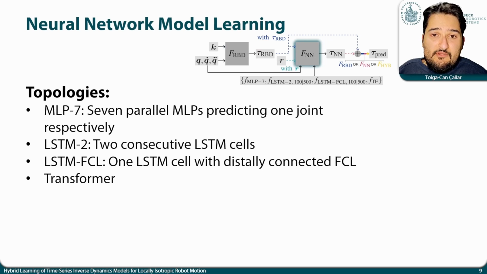However, at the same time, the downstream neural network component itself accepts the rigid body dynamics model predictions as an auxiliary input along with the joint angles, velocities, and accelerations to generate the final hybrid model predictions. Regarding the specific neural network topologies, we investigate various configurations, including a multi-layer perceptron ensemble, where each MLP predicts one joint prediction respectively.